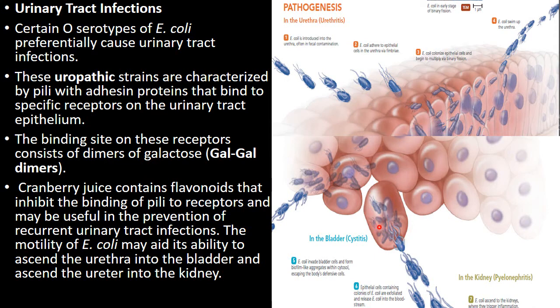Then in the next stage, the epithelial cells containing colonies of E. coli are exfoliated and release E. coli into the bloodstream, and now it enters the kidney, and the infection of the kidney is called pyelonephritis. E. coli ascend to the kidney where they trigger inflammation. So in this way they infect the urinary tract, and this infection is called urinary tract infection.